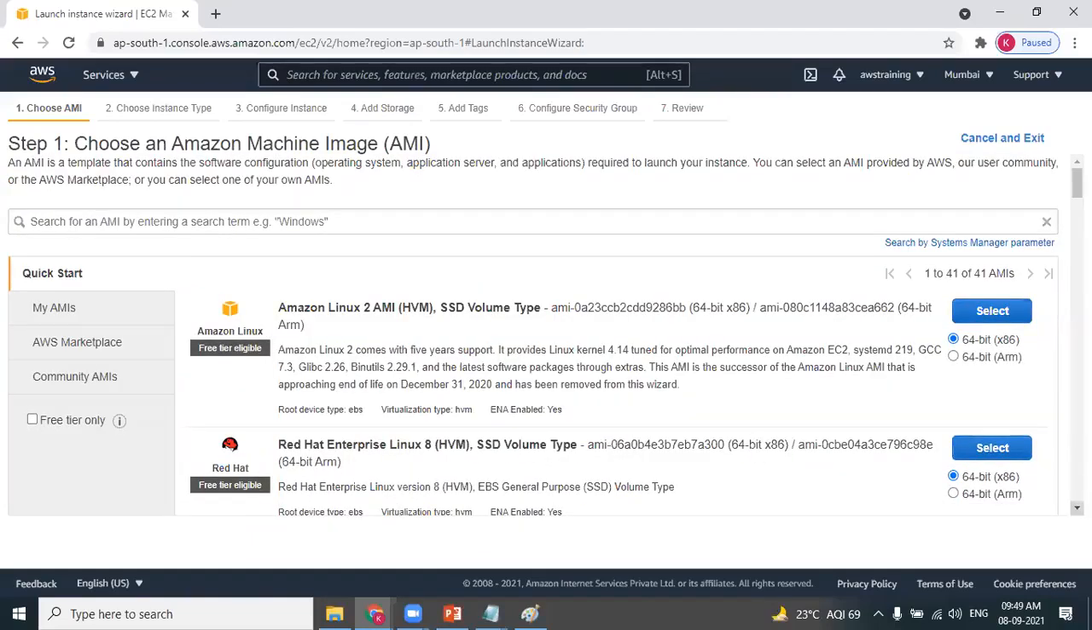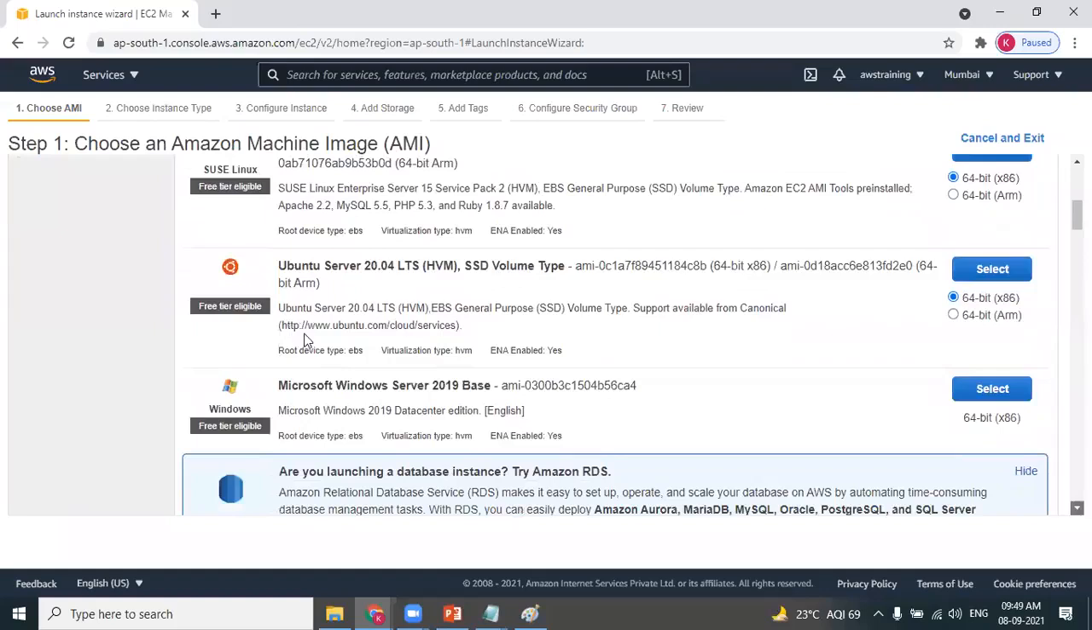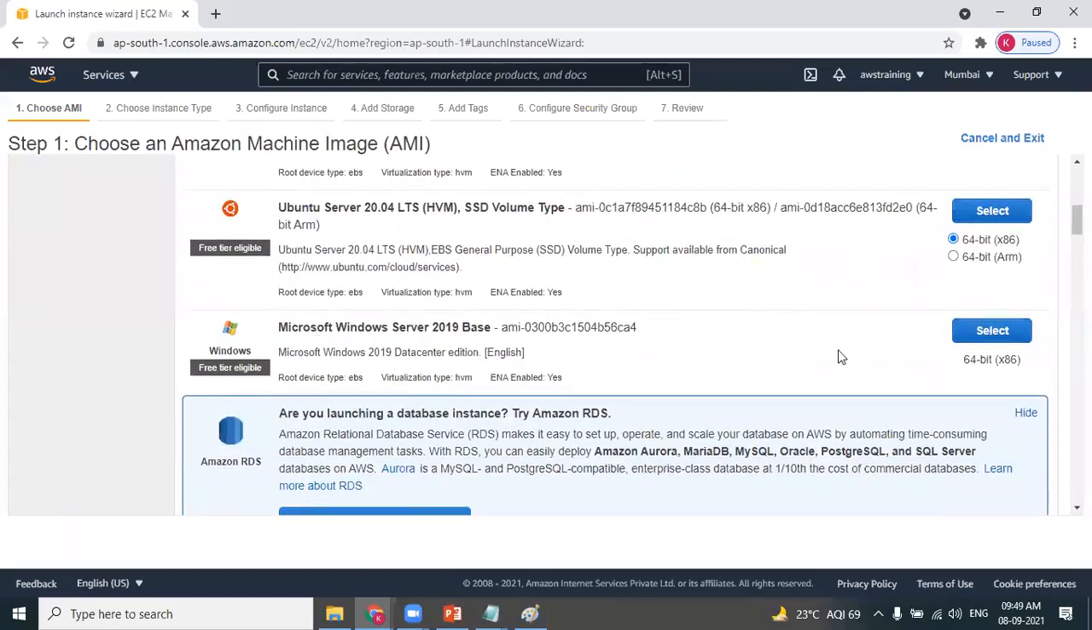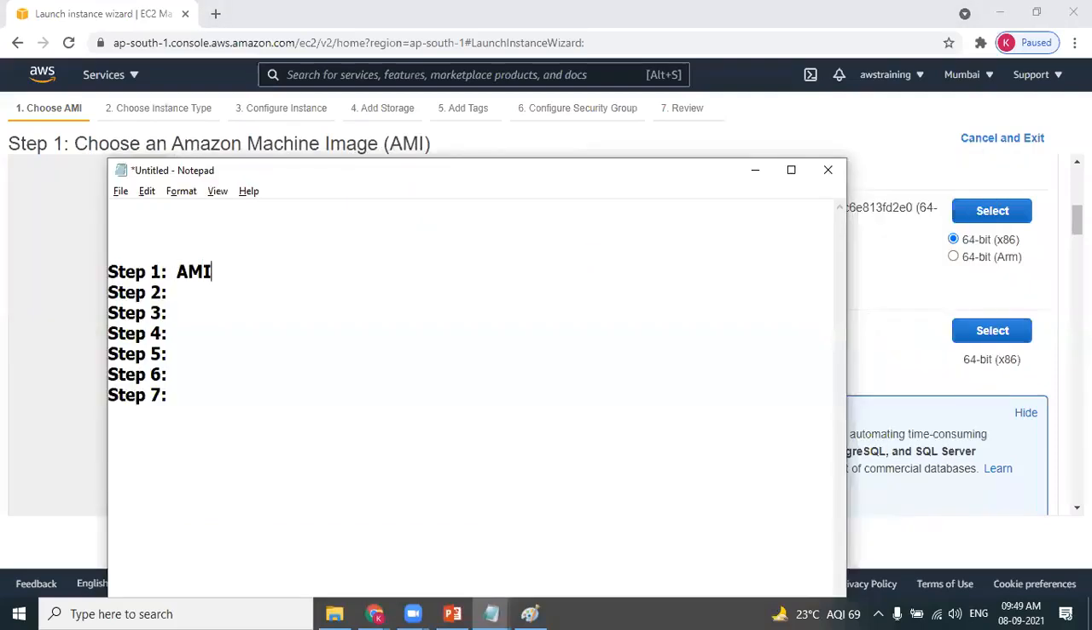So I want to go with the Windows operating system. So I'm selecting the first option, Windows Server, because it's eligible for free tier. So select the operating system. So step 1 is nothing but AMI. In other words, it's an operating system. We know the importance of step 1. Let's go to step 2.